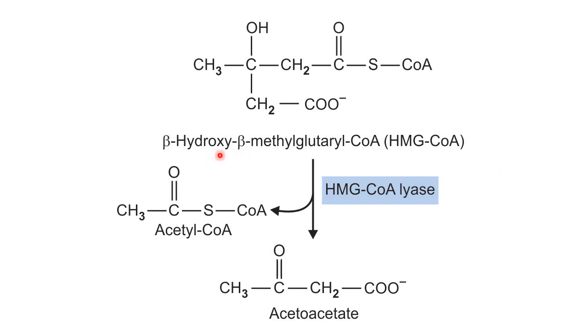Now this HMG-CoA is cleaved by HMG-CoA lyase enzyme and it leads to the synthesis of acetoacetate, and there is a removal of one molecule of acetyl-CoA. So this acetoacetate is the primary ketone body which is synthesized in the liver.